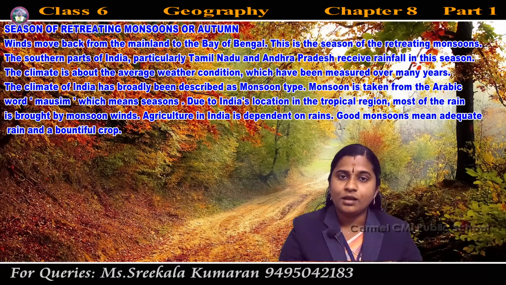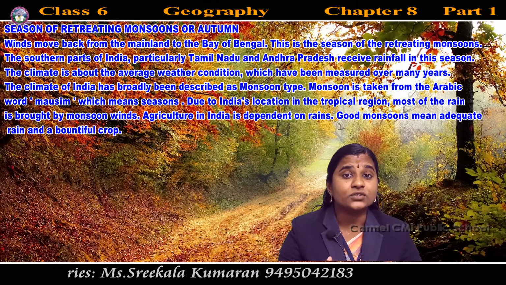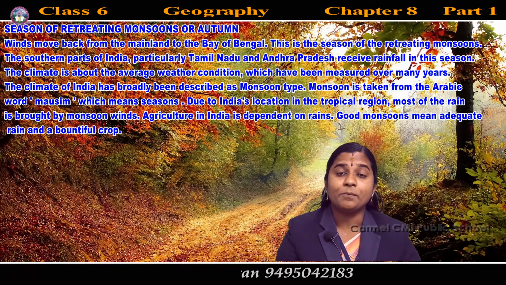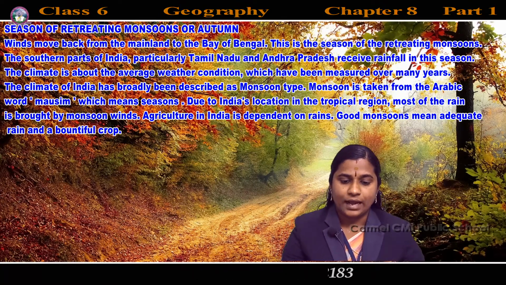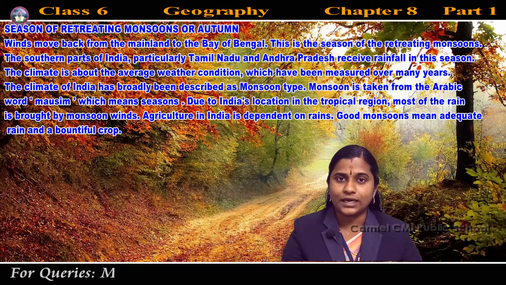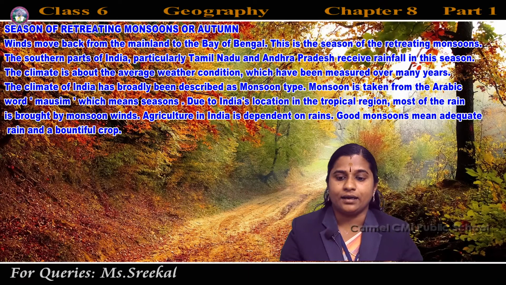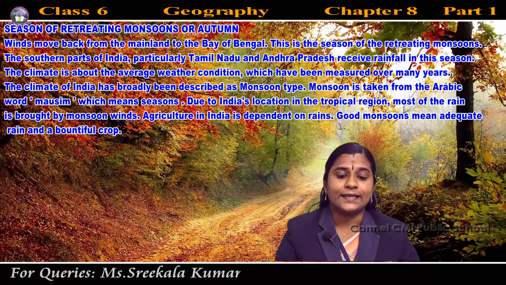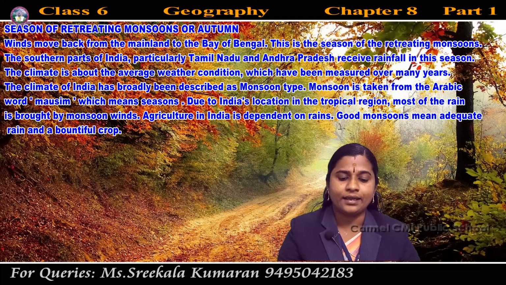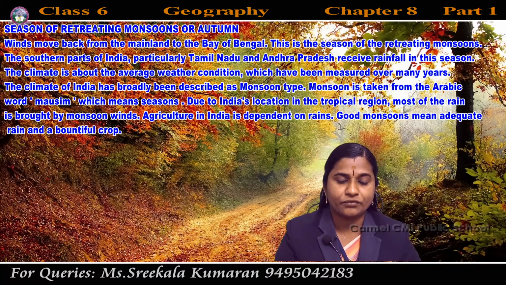In India, most of the rain is brought by monsoon winds. Agriculture in India depends on rains. So good monsoons mean adequate rain and a bountiful crop.